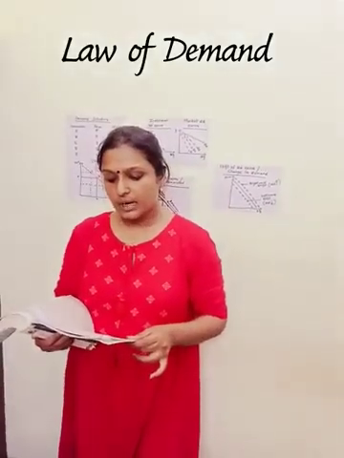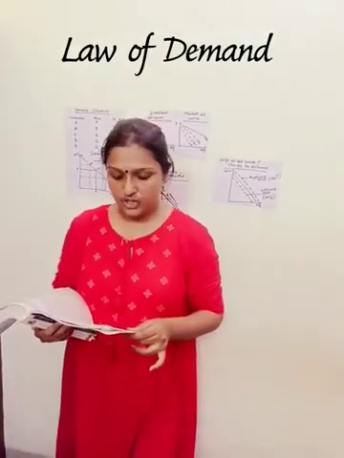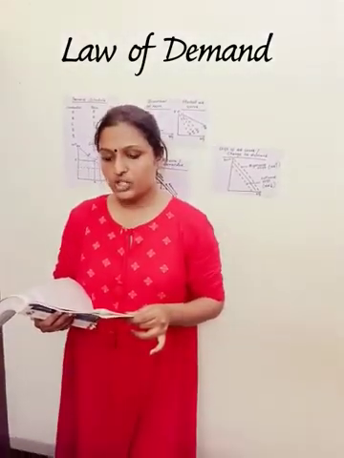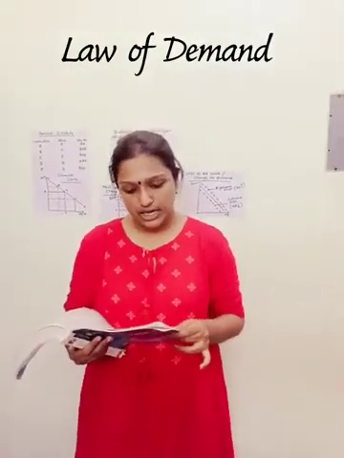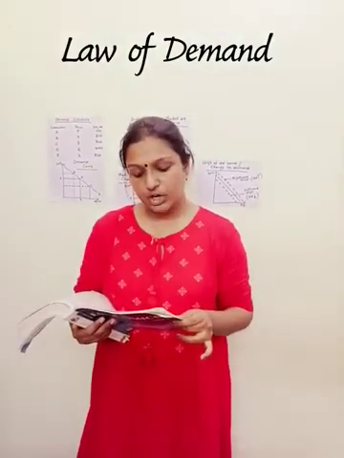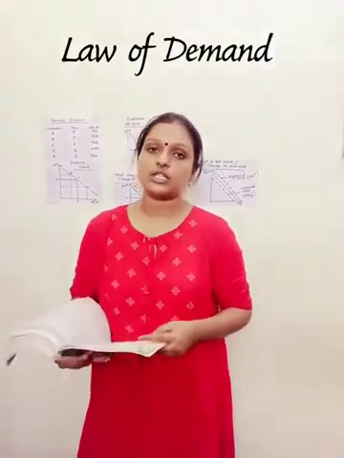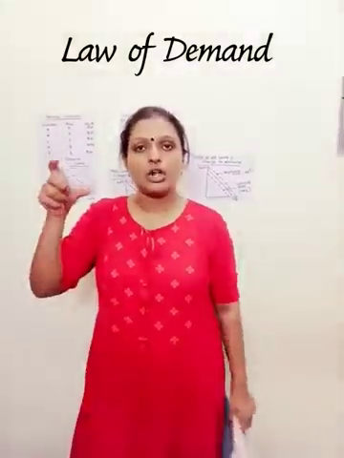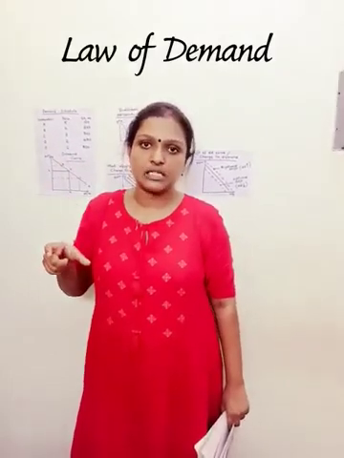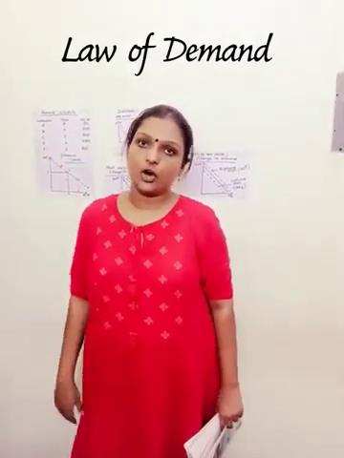Price of related commodities should be unchanged. The commodity should be a normal commodity. The size of the population will not change. Distribution of income will not change, and there is no expectation of price change in the future. If all these are satisfied, you can arrive at the law of demand.